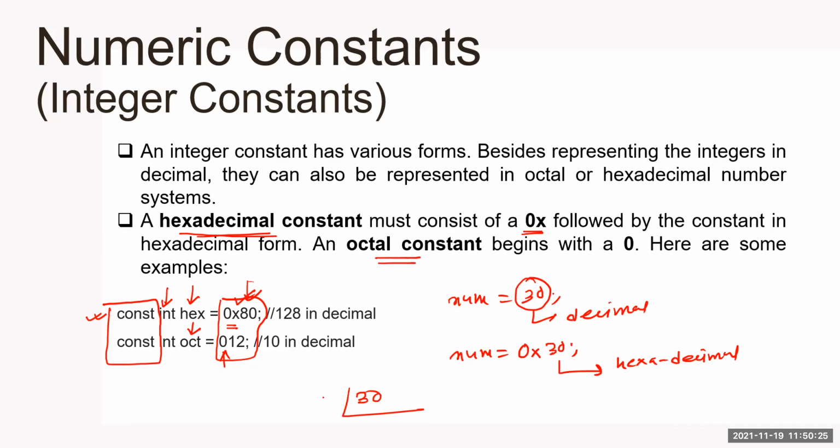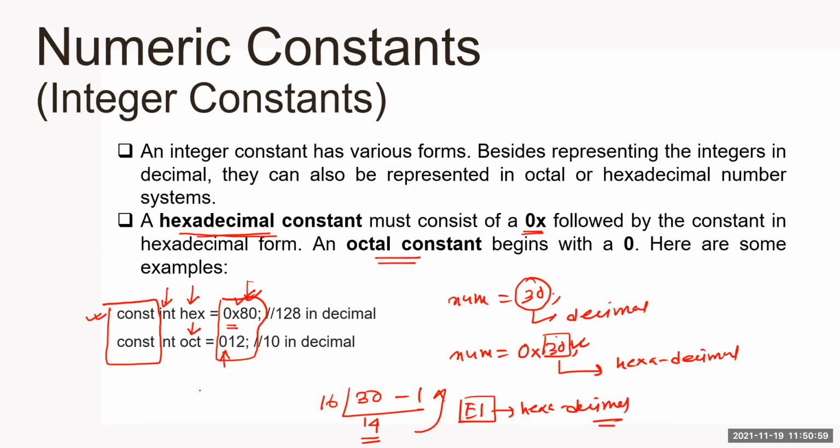So divide it by 16. What is this f? 14. 14 is e. So what will be the number? This will be the number in hexadecimal. Okay, so this is the actual hexadecimal number, but it is not in decimal, correct?